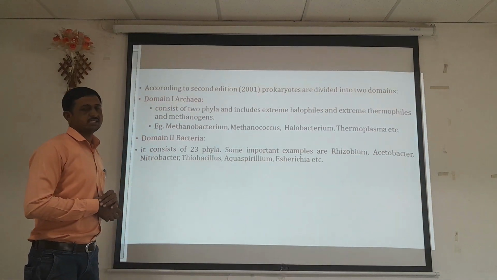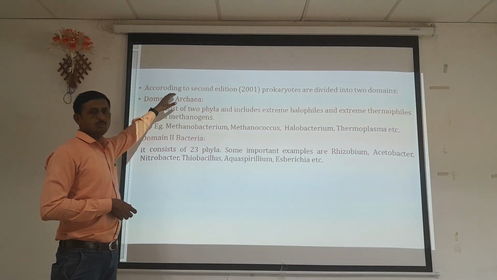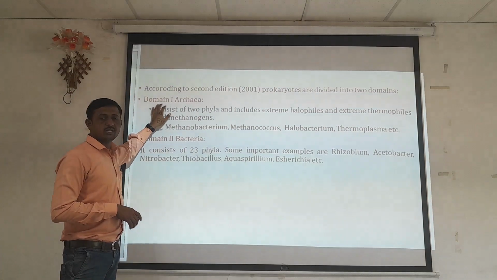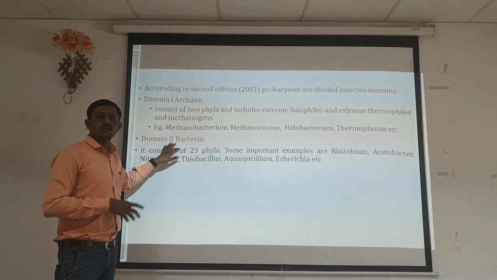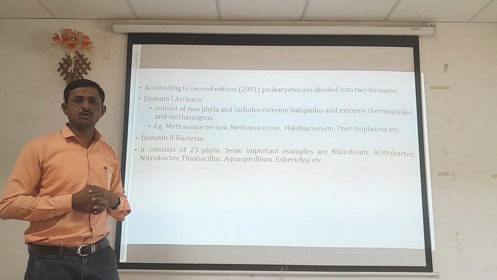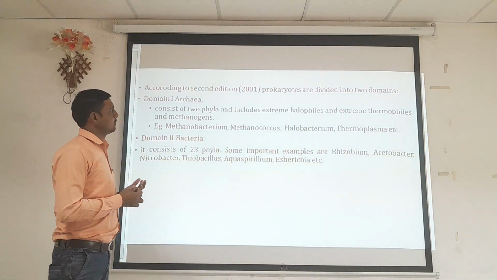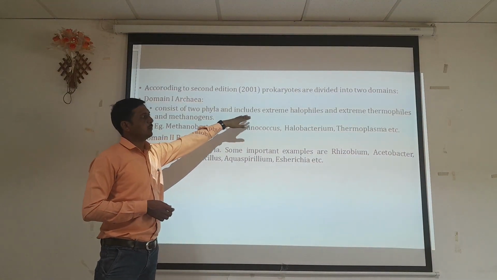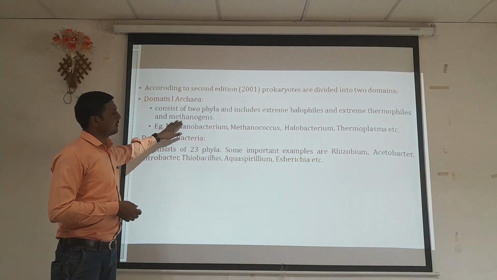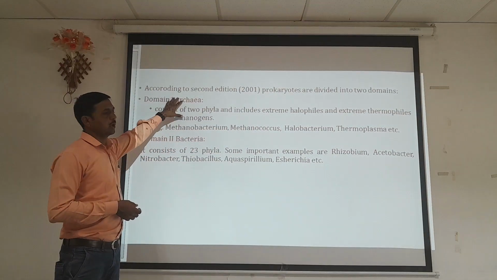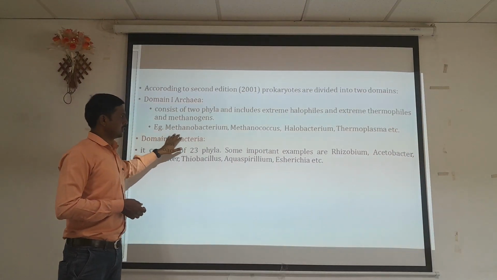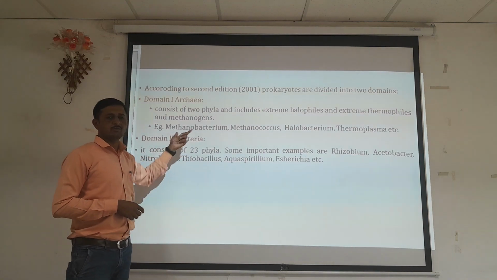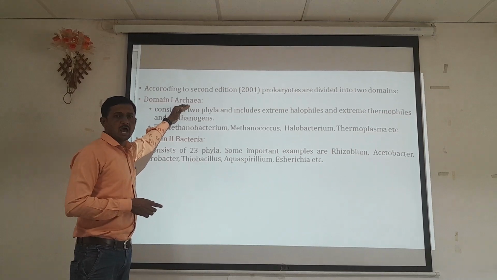According to the second edition, published in 2001, Bergey's Manual divides prokaryotes into 2 domains, domain Archaea and domain Bacteria. Now, we have already discussed the 3 domain classification system. Archaea consists of 2 phyla, which include extreme halophiles, extreme thermophiles, and methanogens. For example, Methanobacterium, Methanococcus, Halobacterium or Thermoplasma. These are representative organisms included in the domain Archaea.